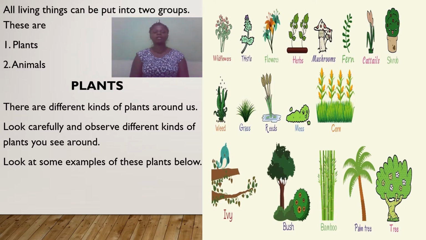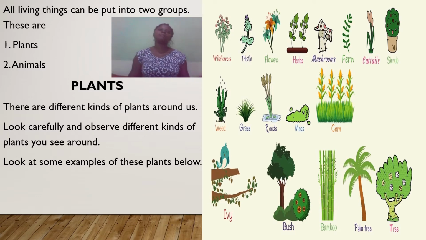So let's take a look at plants. There are different kinds of plants around us. When you look carefully around you, you can observe different kinds of plants. Now let's take a look at examples of these plants. When you look at the picture there are different kinds of plants in the picture. Some you might have seen before, some not. But there are different kinds of plant.